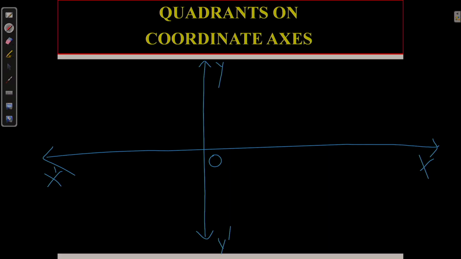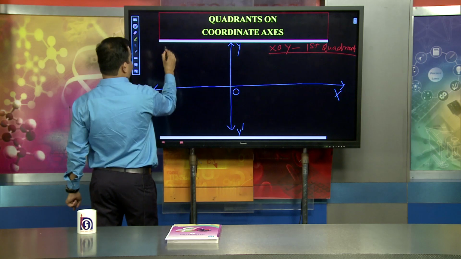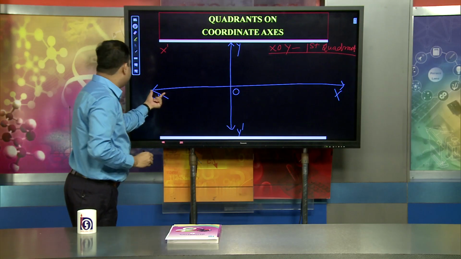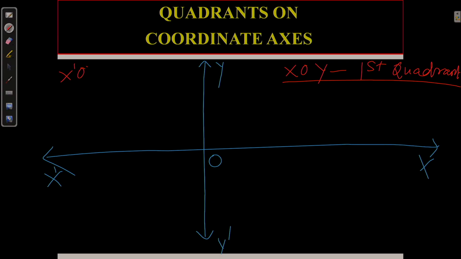One is XOY. Suppose this is the first quadrant. And when talking about YOX dash, or we can say X dash, first we have to move from the x axis. That means X dash OY is the second quadrant.